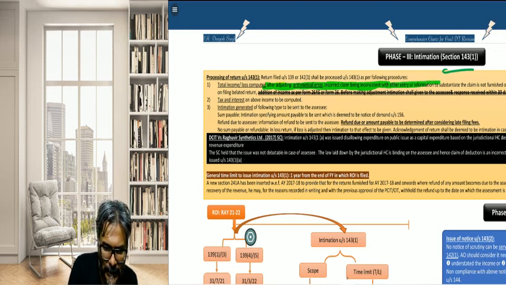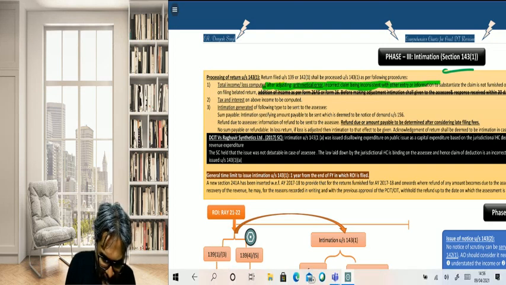Arithmetic errors and all, students. Incorrect claim being inconsistent with what? With the entries or information. Now this is a very important statement, because on this there is a case law, students.